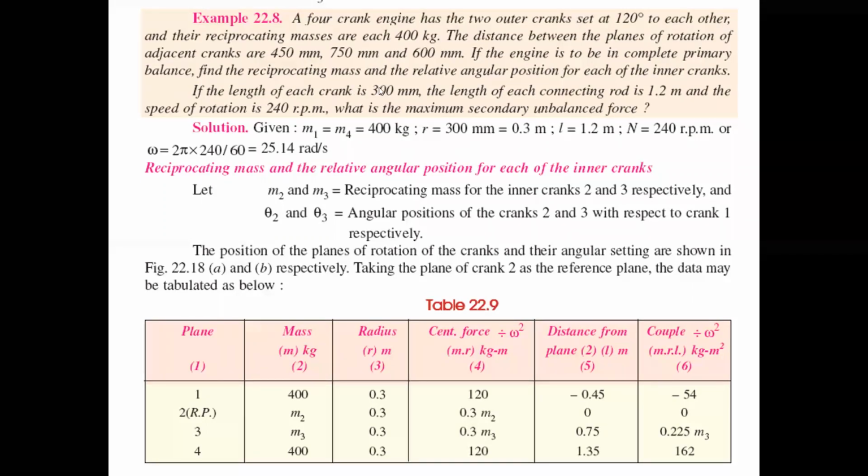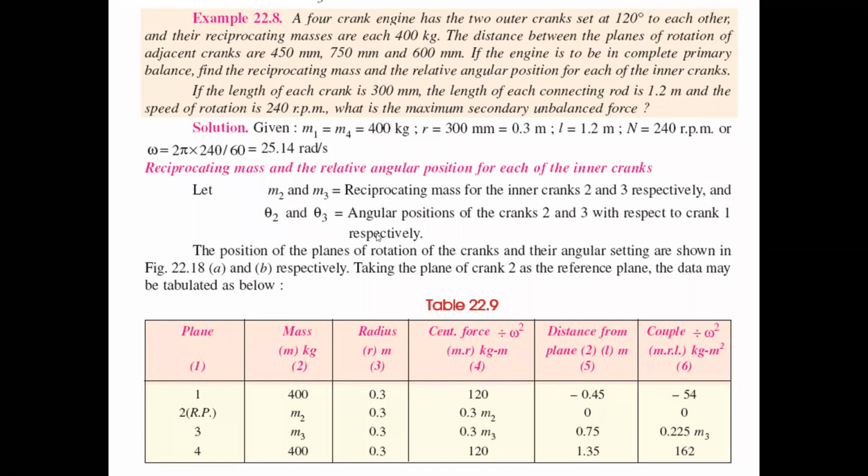Small r is also given, that is the length of each crank, 300 mm, so that means 0.3 meters. The length of each connecting rod is also given, that is 1.2 meters, and the speed is 240 rpm. When we know the speed value, to find the angular velocity we use 2 pi N by 60. That value is 25.14 radian per second.